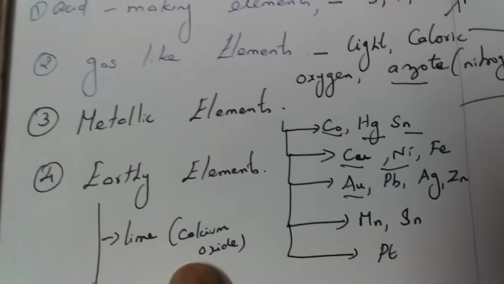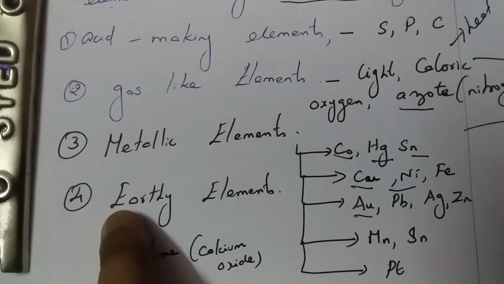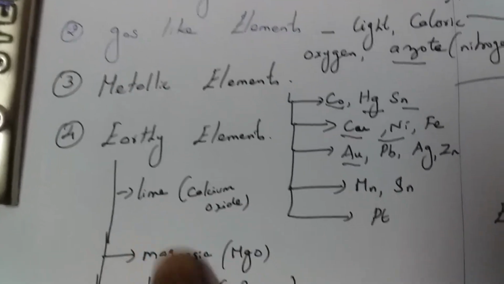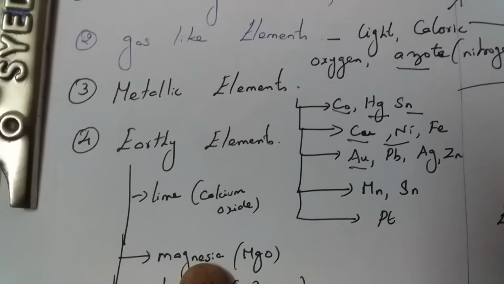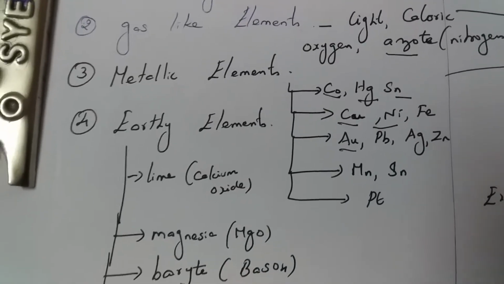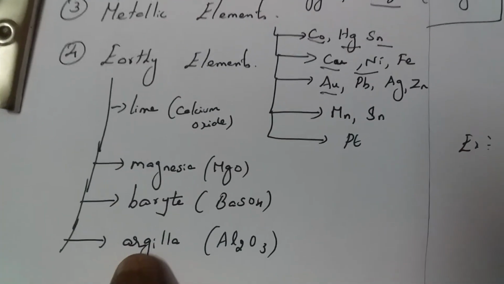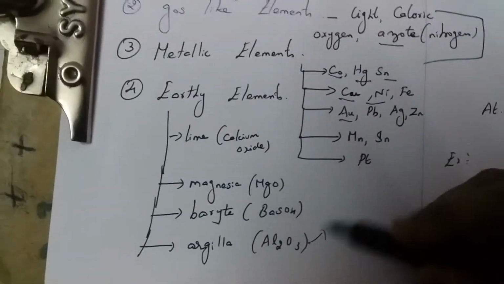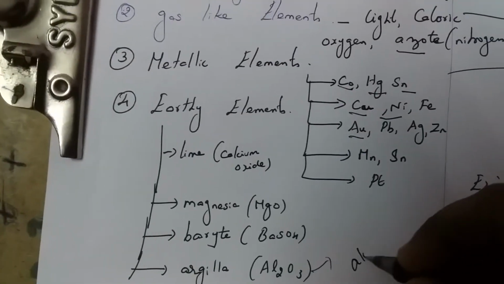Then the earthy elements: calcium oxide, that is lime; magnesia, which is magnesium oxide; borate, that is barium sulfate; and argilla, that is Al2O3, otherwise called alumina.